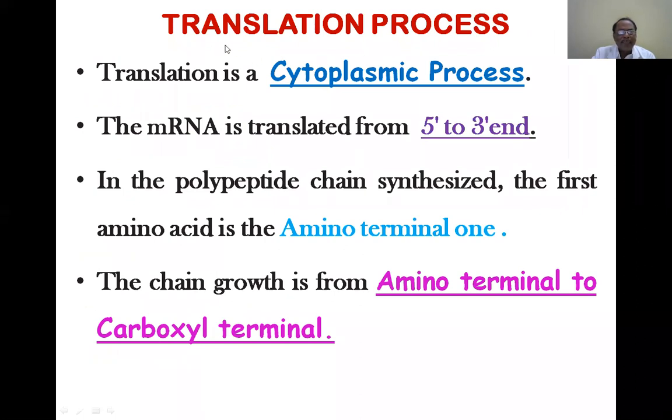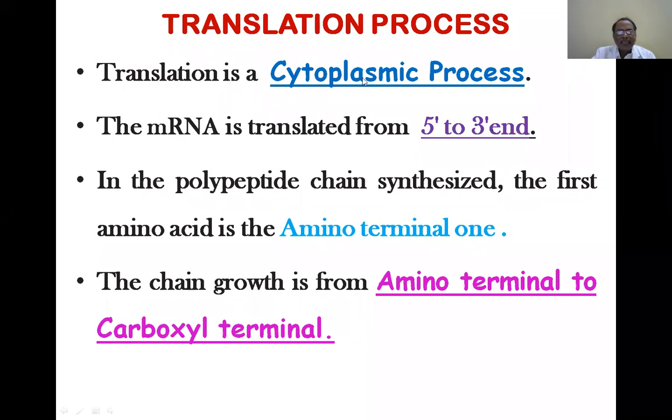Protein synthesis is mainly a process of translation. In protein synthesis, we need to learn about the other RNAs also. But once we have an acquaintance with the other RNAs and the whole concept, the main mechanism of protein synthesis is the translational process. What is translation? A protein is synthesized from the direction of mRNA in the ribosomes. So mRNA is translated from 5' to 3' end. The direction is always 5' to 3' end.